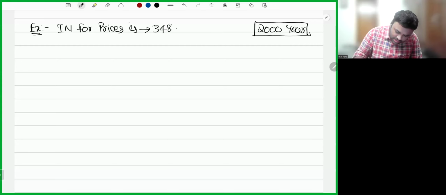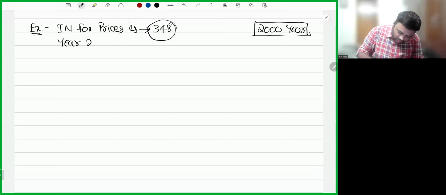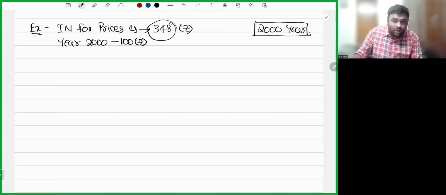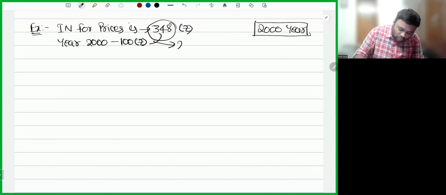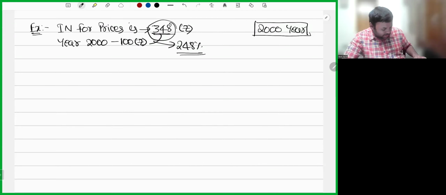Now, what does this mean? If in the year 2000 the price of a commodity was 100 rupees, right now the price of the same commodity is 348 rupees. Or I'll say the price has increased by 248%. That's how, my dear friends, we interpret index numbers.